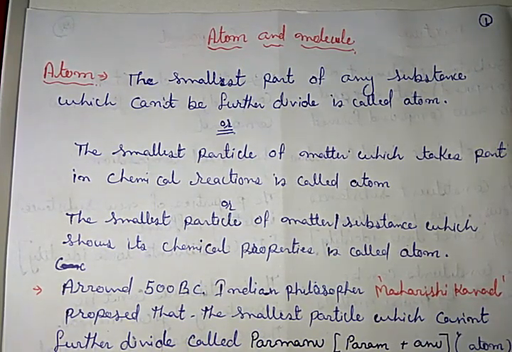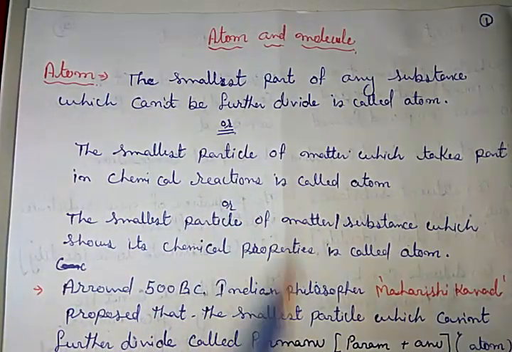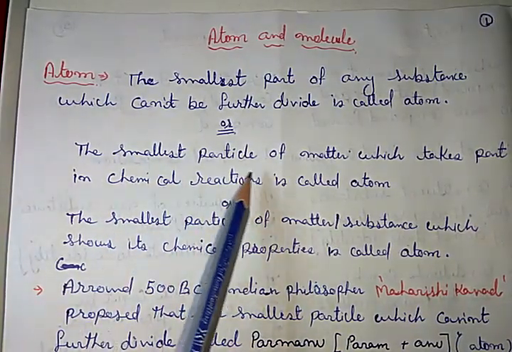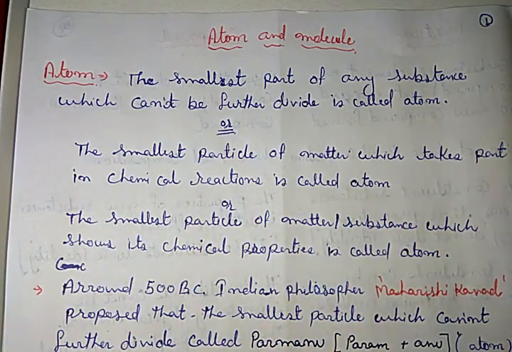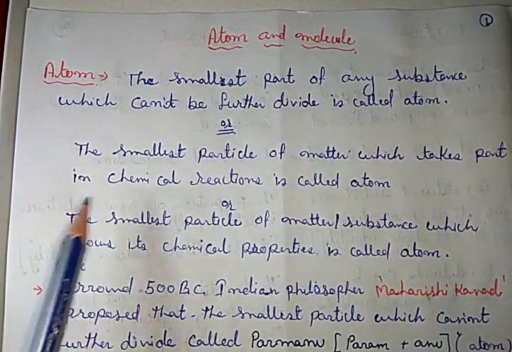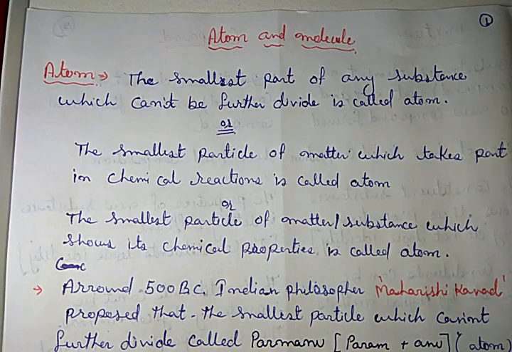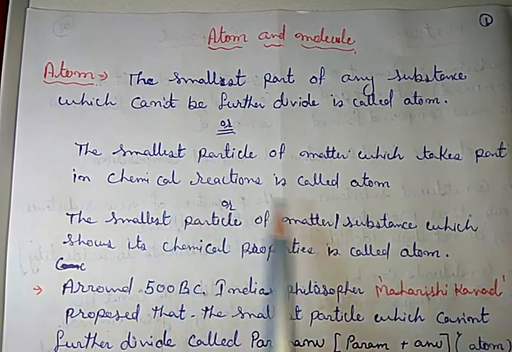The second definition is based on chemical reactions. According to this definition, the smallest particle of matter which takes part in chemical reactions is called atom. In chemical reactions, the atoms participate. That's why this definition comes.